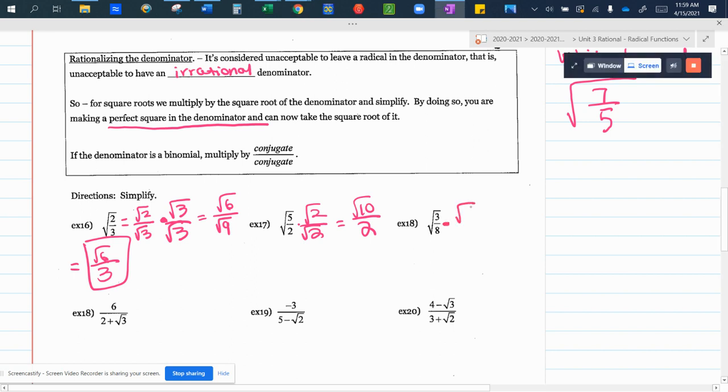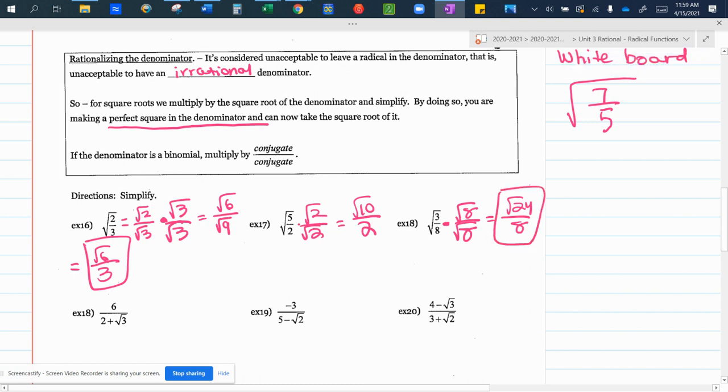So for here I have times the square root of 8 over the square root of 8. So I get the square root of 24 over 8. Is this fully simplified? Yes or no? No. What's the perfect square factor of 24? 4 times 6. Very good, Tony.